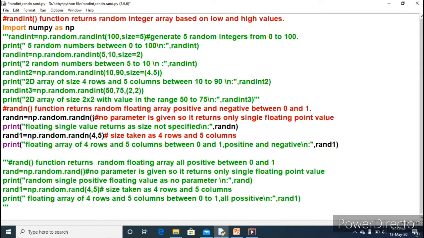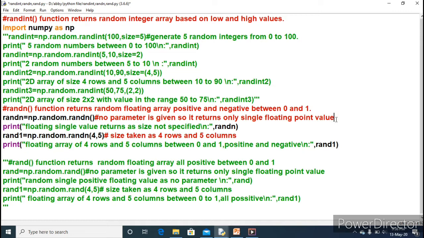Only the size as a parameter. And if you skip this size parameter, then it will return only a single floating point value. Single floating point value means only one value will return, because size is not specified. So by default it will return a single value.